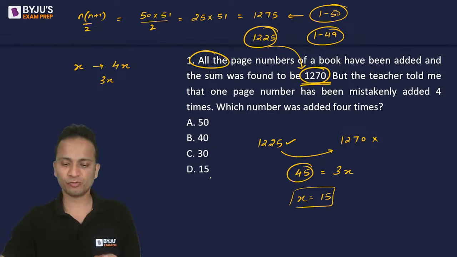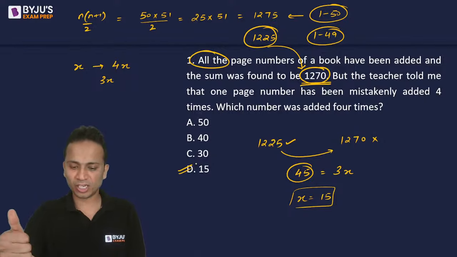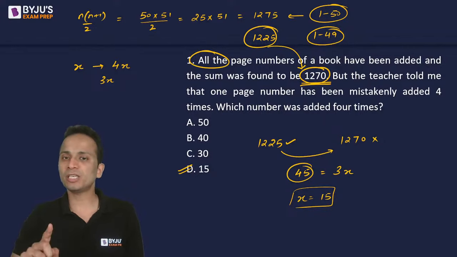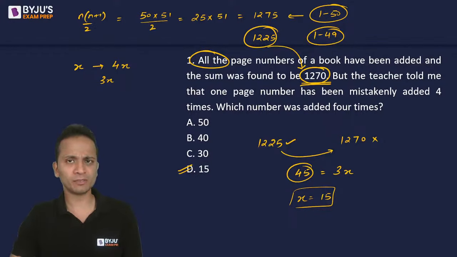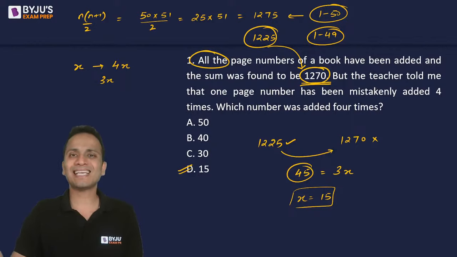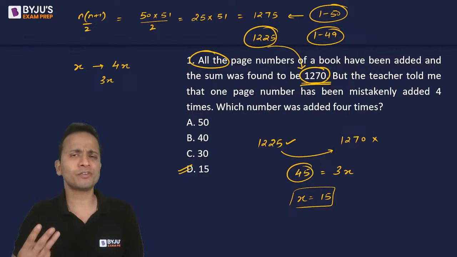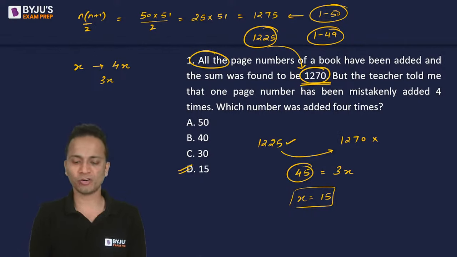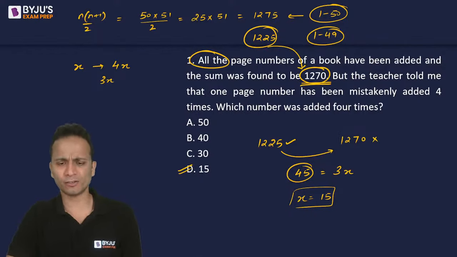All right, so 15, option D should be the correct answer to this question. So Harshit and Kirti, two students have given the correct answer. Guys, it is very important to understand, to be careful about the language of the question. Okay, so the page number has been mistakenly added 4 times. It should have been added once. It is added 4 times, so there is an error of 3 times the page number, which is equal to 45. All right, so that is the answer of this question. Let's move forward and look at the next question.